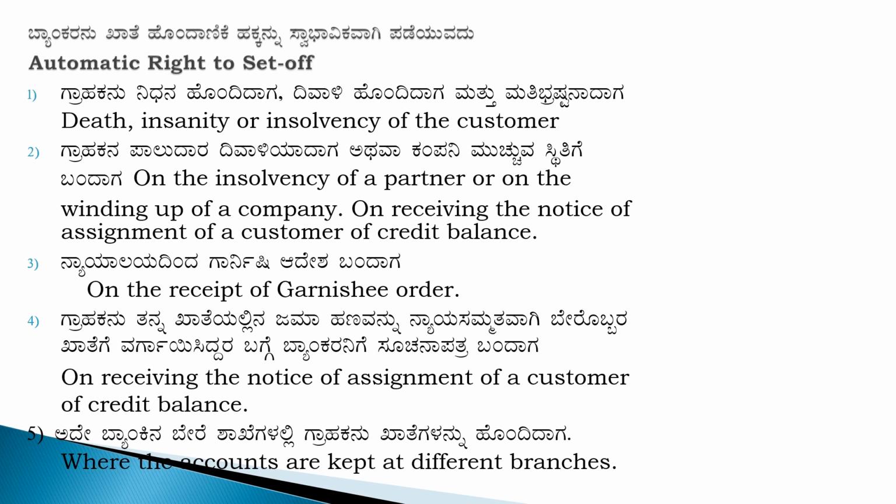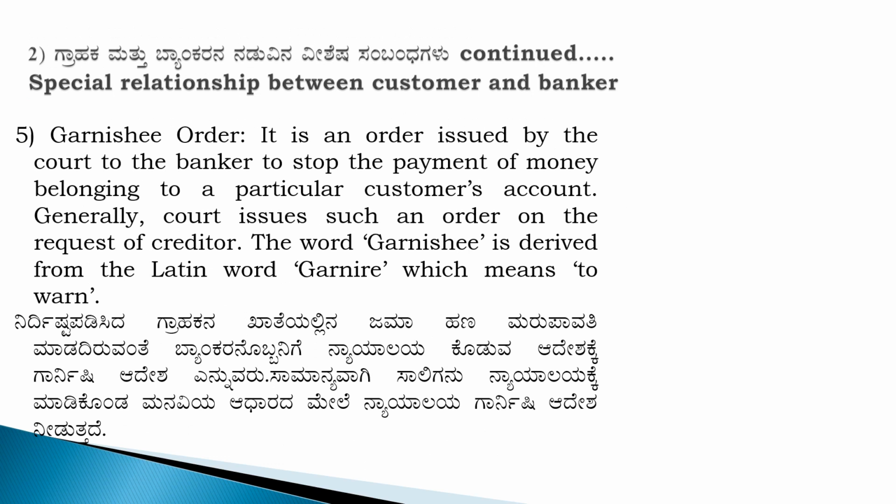Second, on the insolvency of a partner or on the winding up of a company, on receiving the notice of assignment of a customer on credit balance. So when the partner becomes insolvent or on winding up of a company, at that time the banker can adjust the amount. Next one, on receiving the notice of assignment of a customer on credit balance.